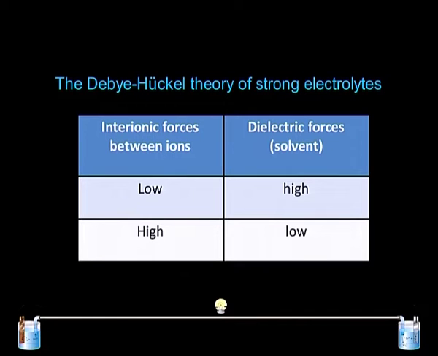If the dielectric constant is very high, like in water, the ions do not feel each other, do not see each other, and there will be less intermolecular force between them. So, for low intermolecular forces between the ions, the dielectric constant has to be high. If there is a high force, the dielectric constant has to be low. This is a very important concept to explain the behavior of a strong electrolyte.